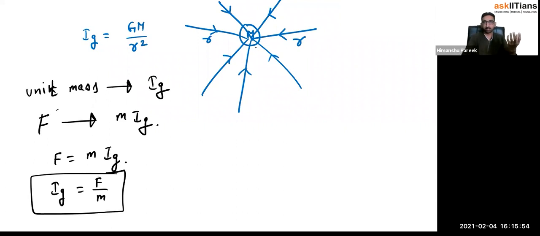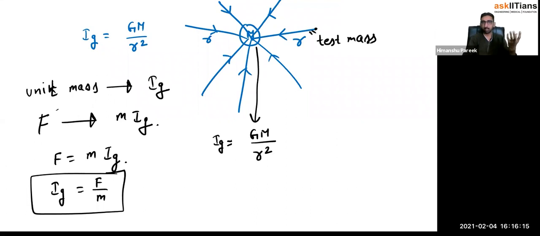Now it is a point mass I have taken here. So due to this point mass, the gravitational field intensity would be Gm over r square, because if you take a unit kg mass particle here, it would experience a force of Gm by r square. This is called the test mass. This unit kg mass which you bring here, on which you calculate the force to find the gravitational field intensity, is called the test mass.